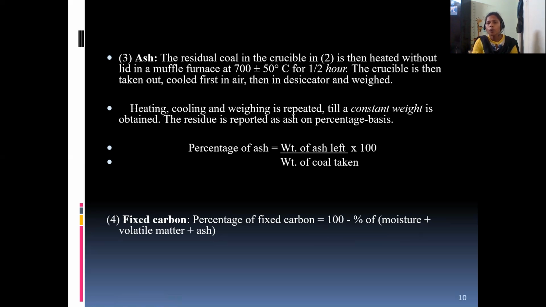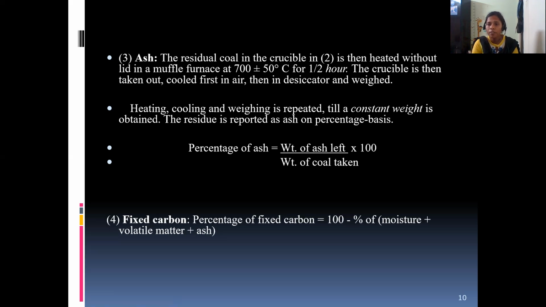So you have to remember the temperature range and the time range. In the first step, 105 to 110 degrees centigrade for 1 hour. In the second step, for finding volatile matter, you place the silica crucible for 7 minutes, maintaining 900 plus or minus 25 degrees centigrade.